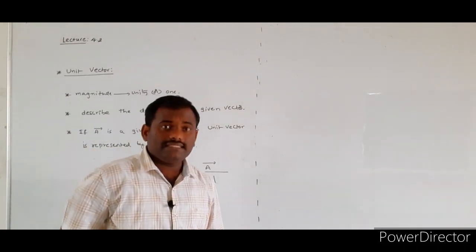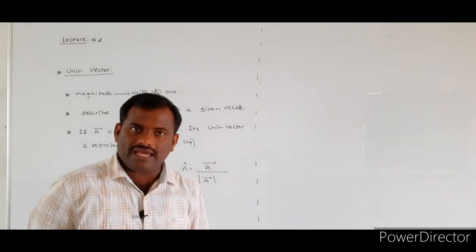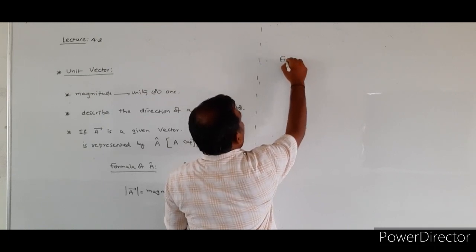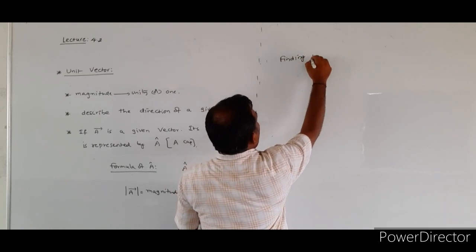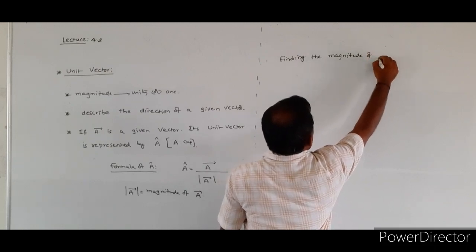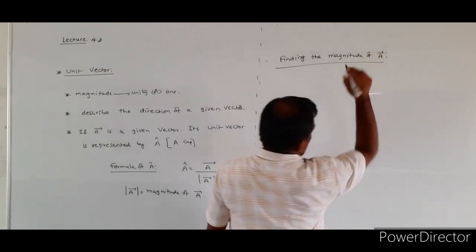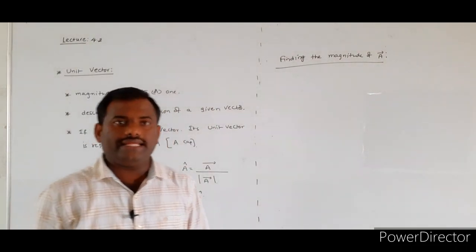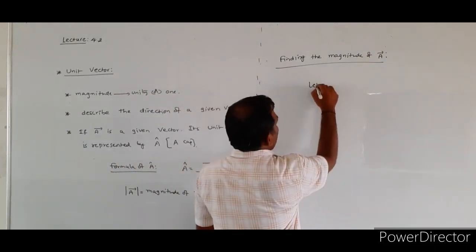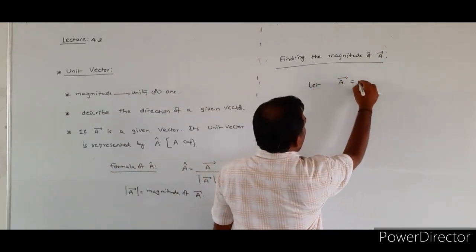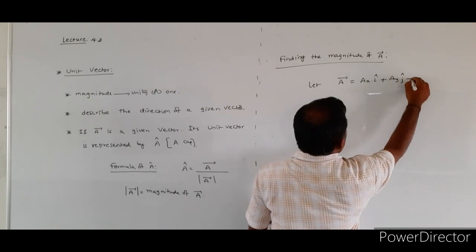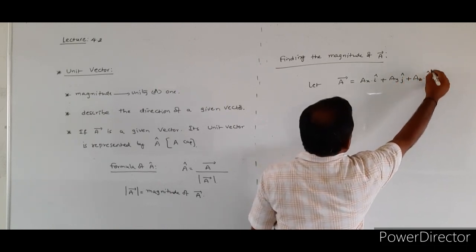How can we find the magnitude of a given vector? In numericals, how do we calculate it? Let the given vector a bar be written as Ax into i cap plus Ay into j cap plus Az into k cap.